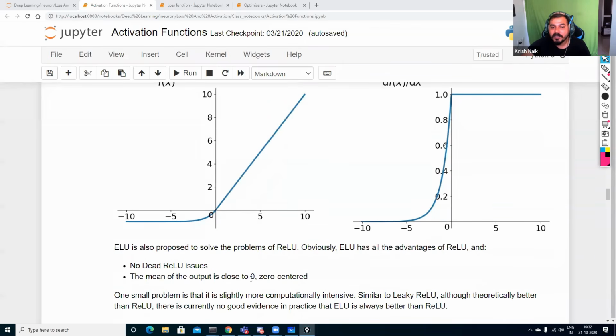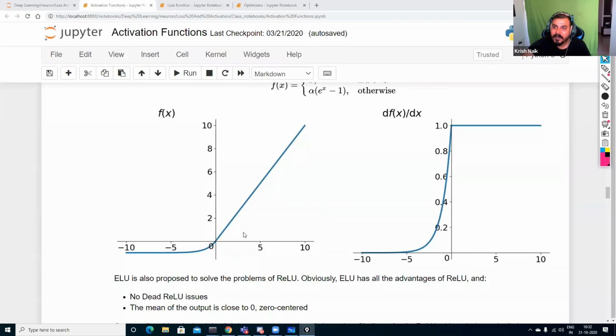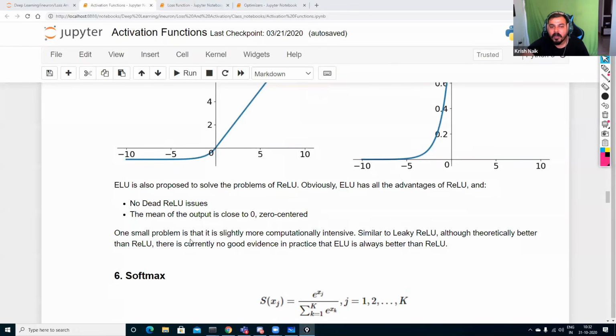The mean of the output is close to 0, or zero centered. This functionality has also been implemented: the mean value is zero centered because most of the data is passing through zero. Whenever any curve that you create passes through zero, it is said to be zero centered data. One small problem is that it is slightly more computationally intensive, similar to leaky Relu.